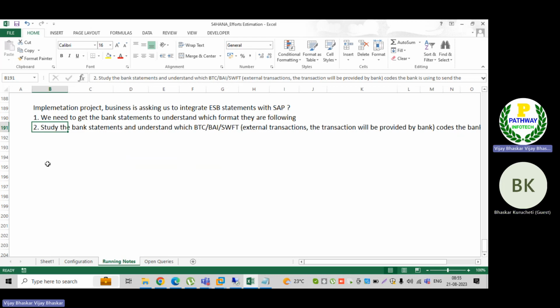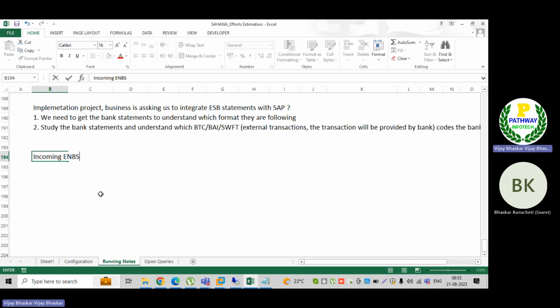Again, what we have seen in the last session is that the incoming bank statements come in different formats. So the incoming EBS statement formats: there are different formats for incoming. One is the BAI format.